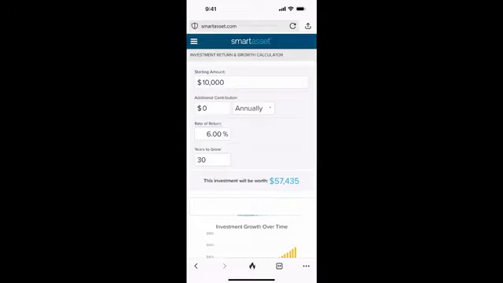All right, let's talk about how you are missing out on a ton of money if you don't have your investments in the right things. So this is Smart Asset. This is an investment calculator, and you can find this at smartasset.com/investing or investment calculator. And this is a free online calculator. And I just want to show you the math behind this.